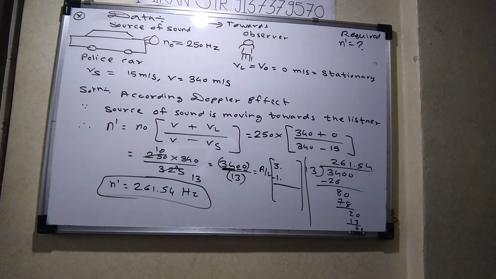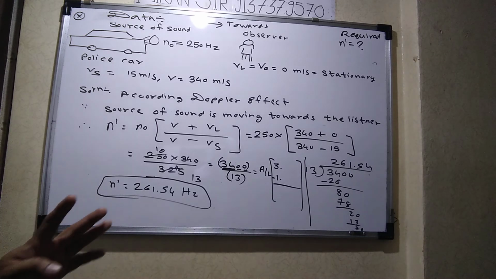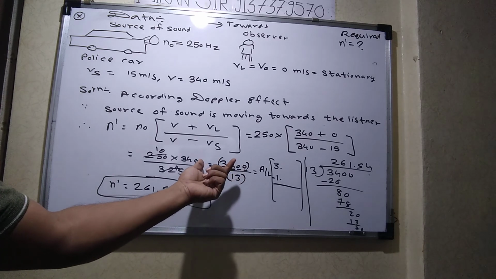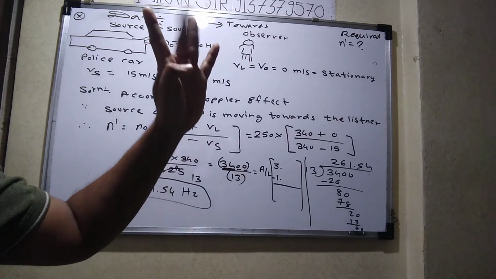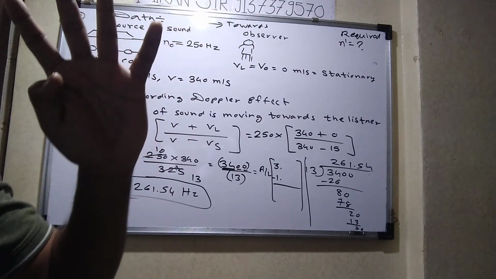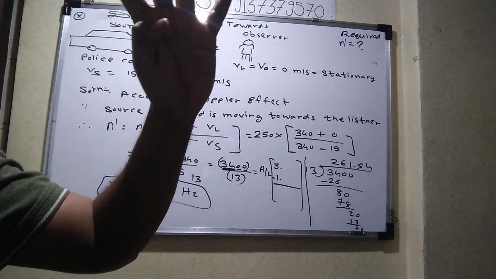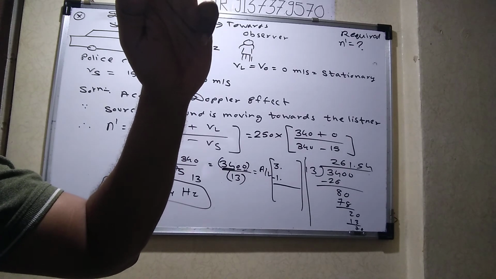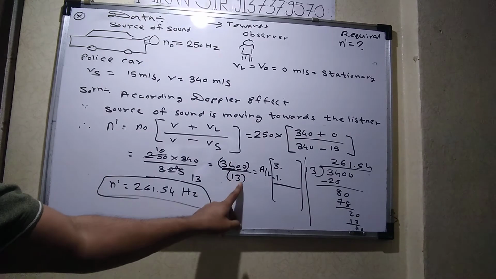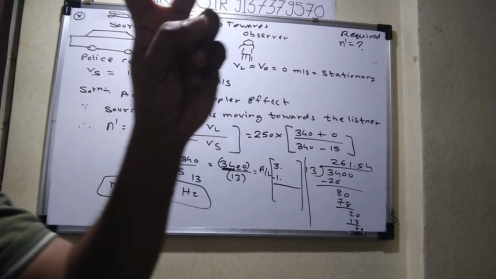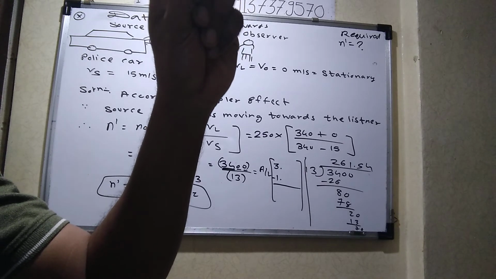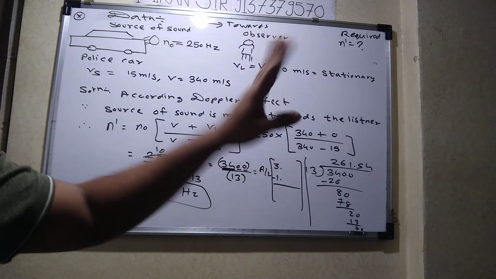Ria asks, can you explain the concept of characteristic again? Okay Ria, it depends on the number of digits the number consists of. 3400 consists of how many digits? 4 digits. So you have to reduce 1. So what is the characteristic, beta? 3. Now tell me, 13 consists of how many digits? 2 digits, you reduce 1. So what is the characteristic, beta? 1. Understood? We will take more examples, don't worry.